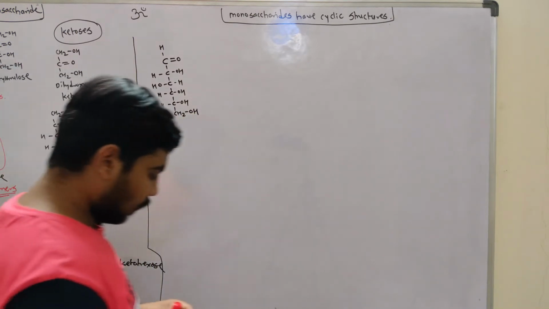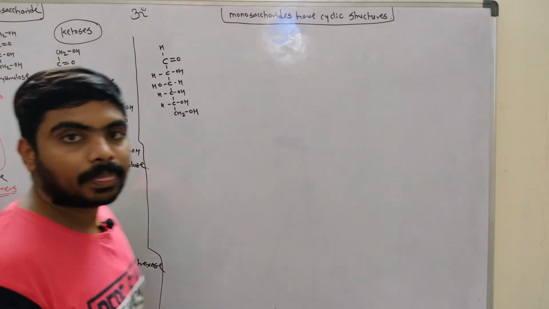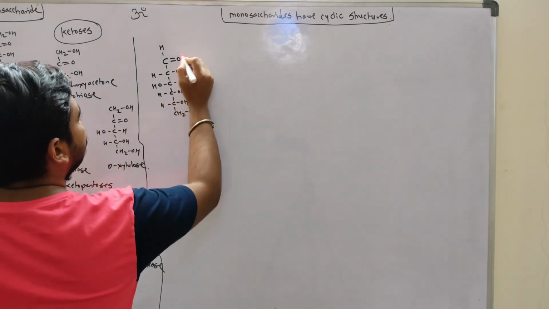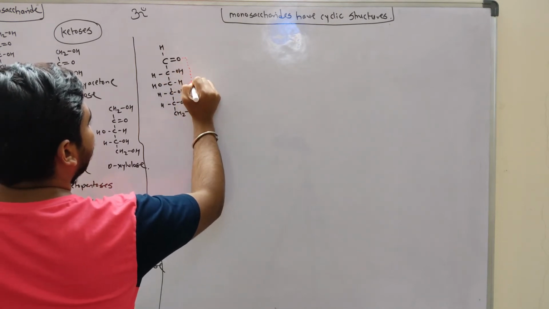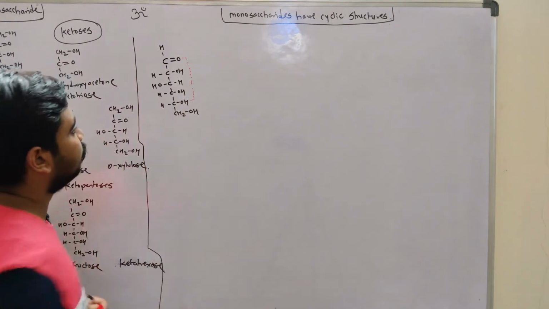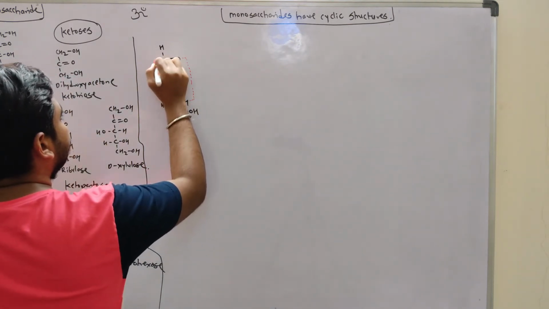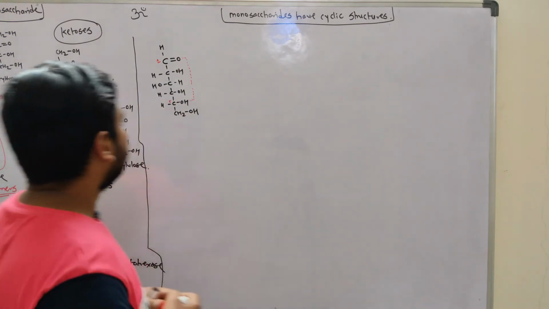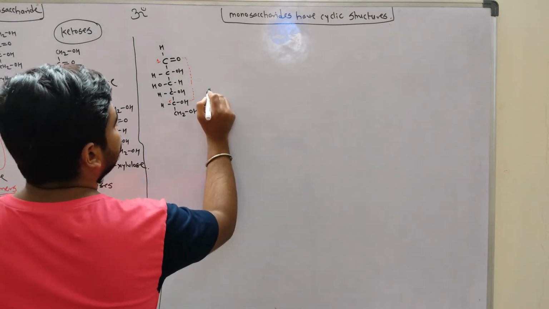During formation of the cyclic structure, this aldehyde group, the carbonyl carbon, which is carbon number 1, will react with the alcoholic group on carbon number 5. There is always a reaction between carbonyl groups and alcohols. Let me explain here.